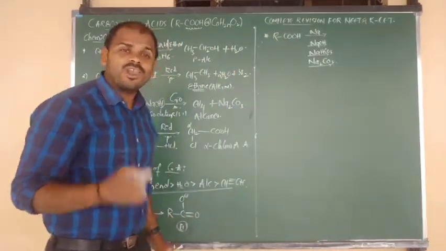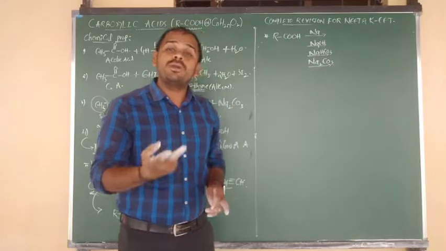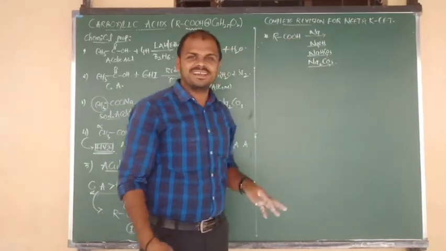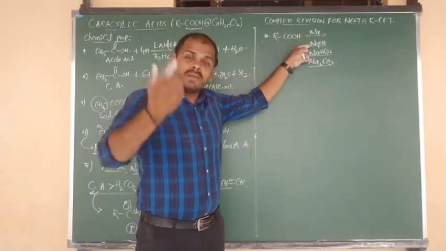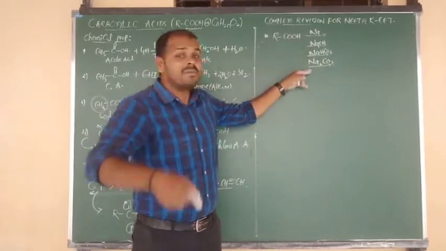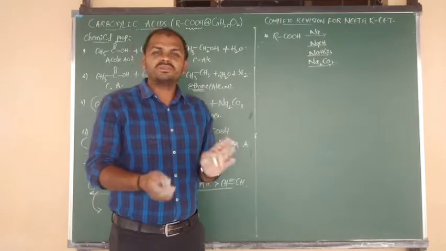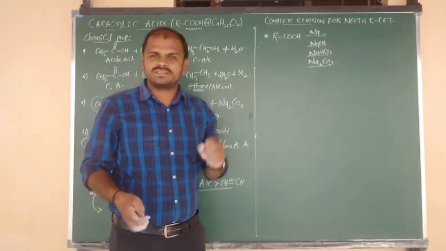But what about alcohol? Only with sodium. What about phenol? Sodium and sodium hydroxide. But carboxylic acid can react with metals, metal bases, metal carbonates and metal bicarbonates. They show reaction with all types of metal salts.